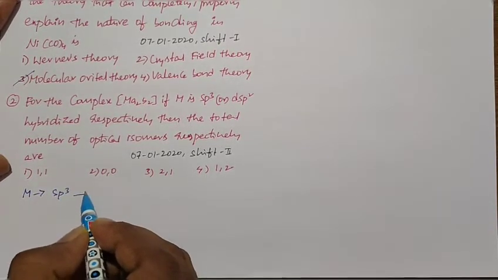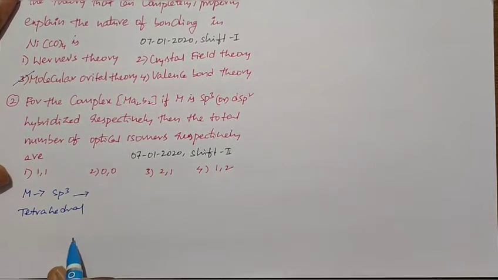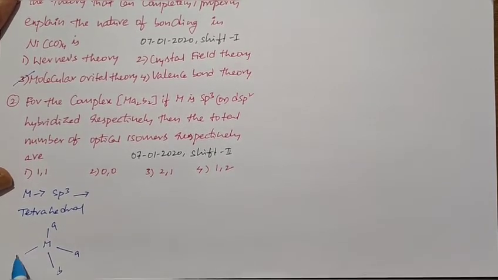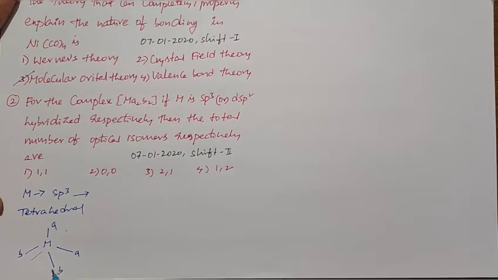When M is sp3 hybridized, it has a tetrahedral shape. So if you take the tetrahedral shape for MA2B2, with M, A, A, B, and B, this is the tetrahedral shape of the given complex. For this complex, we have a plane of symmetry. When you cut like this, you get two equal parts. Due to the presence of the plane of symmetry, it cannot show any optical isomerism, or it is optically inactive.